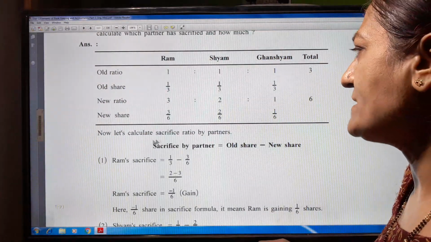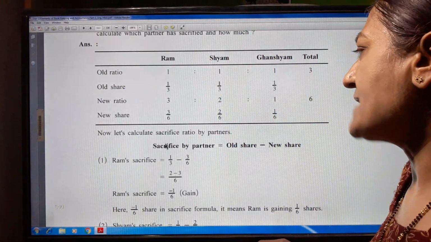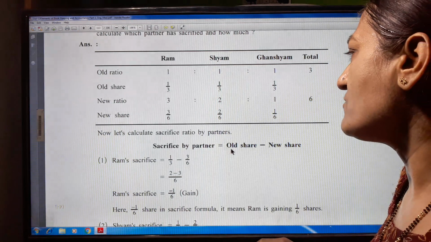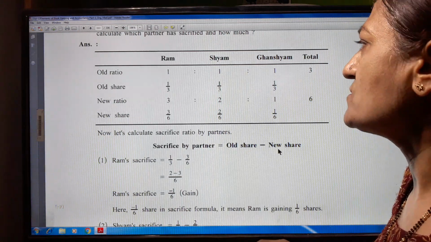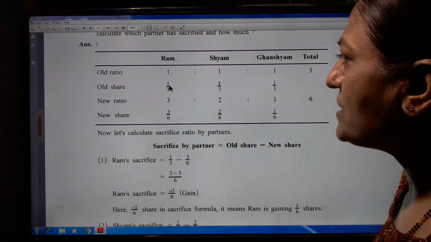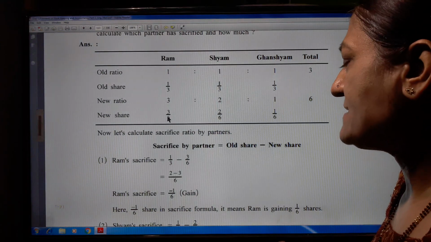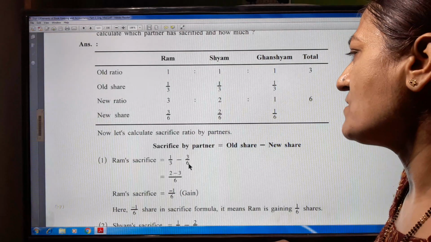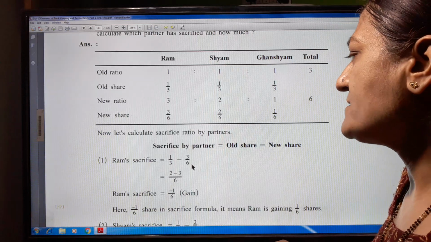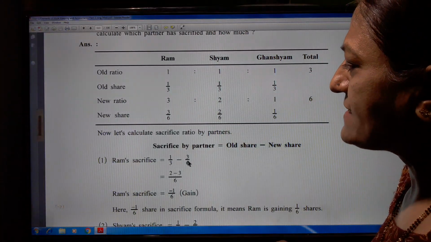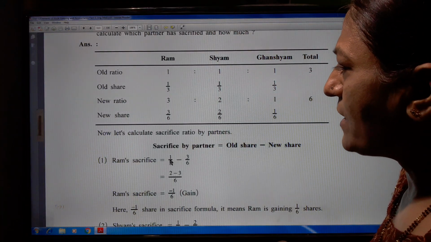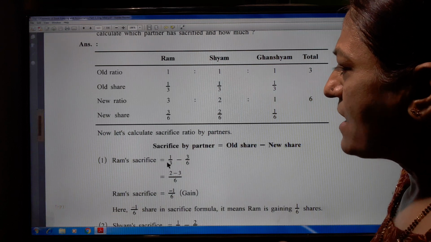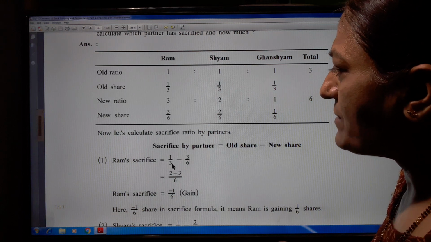Now let us calculate the sacrifice ratio of the partners. Sacrifice by partner is equal to old share minus new share. Means 1/3 minus 3/6. Here 3 and 6 are there, so 6 is the LCM. So here the denominator 3 we make 6.